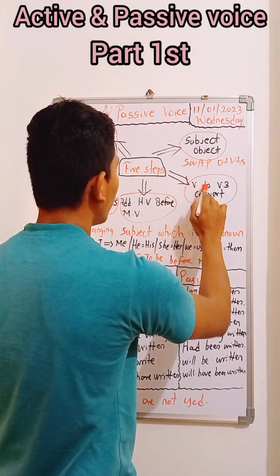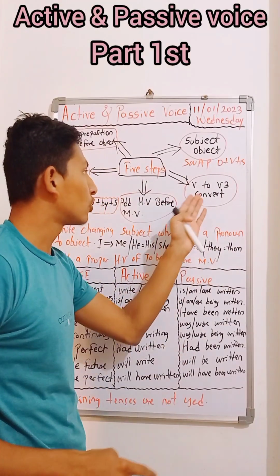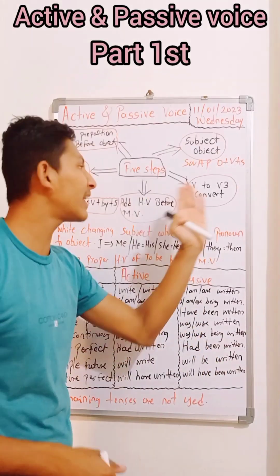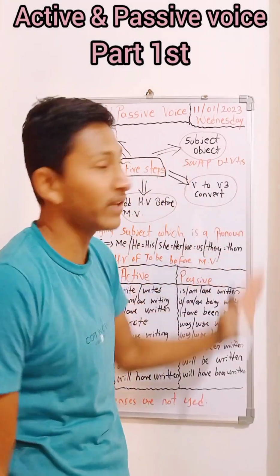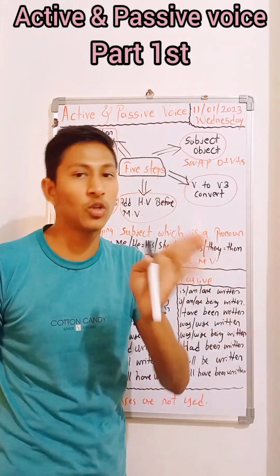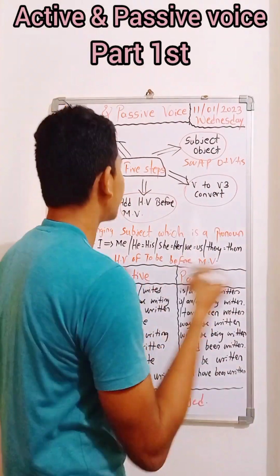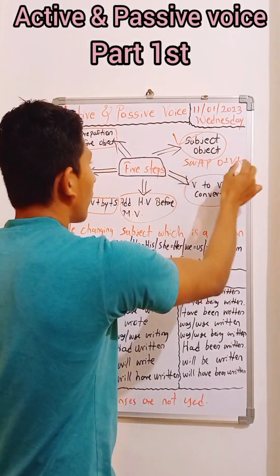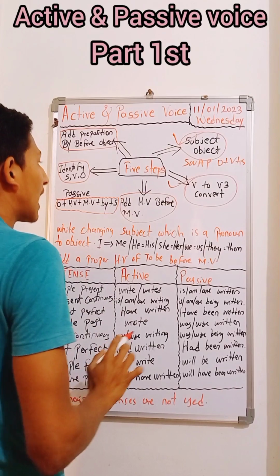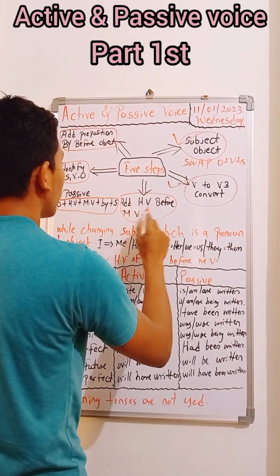And here, verb to V3: we have to convert the simple verb form or main verb to V3. In whatever form it is in active voice, we have to convert that into V3, the third form of the verb. So the first step is swap. The second step is conversion of the main verb to V3, which is mandatory in passive. And the third one is to add a helping verb before the main verb.